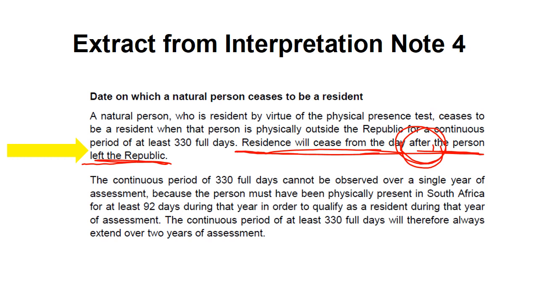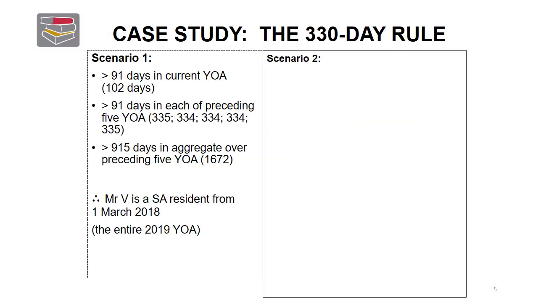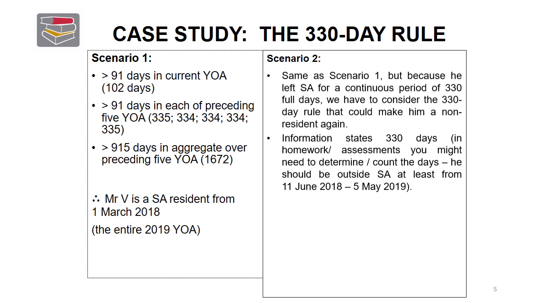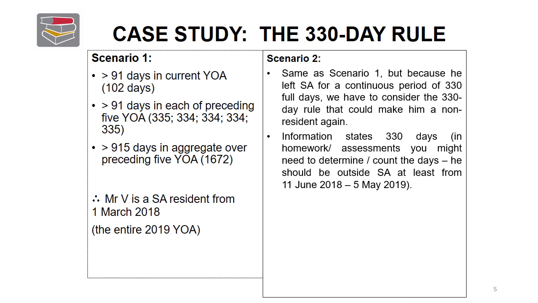So just to confirm, if you look at somebody who ceases to be a resident in terms of the physical presence test, if they're outside South Africa for more than 330 full days, they will cease to be a resident from the day after they left South Africa. So just to bring it back to our case study, I'm not going to go through scenario 1 because we've already worked out that he is a resident. Now, scenario 2, because he's outside South Africa for more than 330 full days, we have to consider when he's going to become a non-resident.